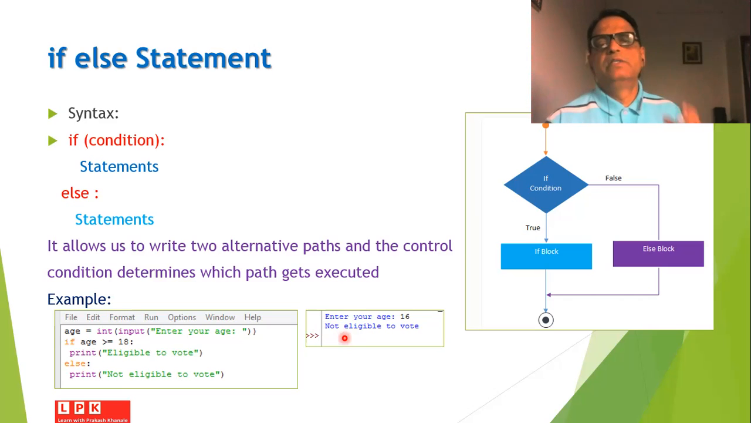So if-else statement is such a statement which will provide two alternative paths. The if statement will provide only one alternative path, while the if-else statement will provide two alternative paths for the execution of the program statements.